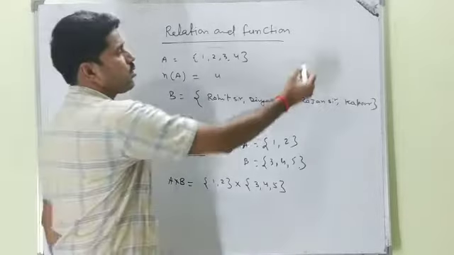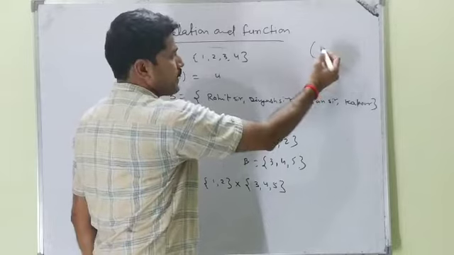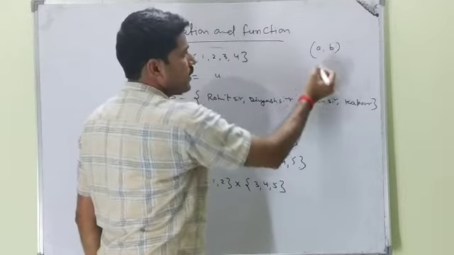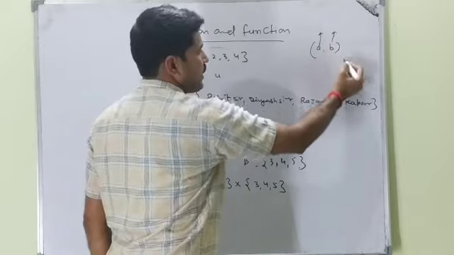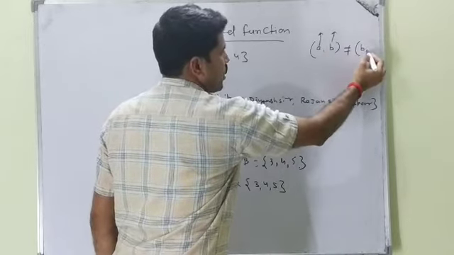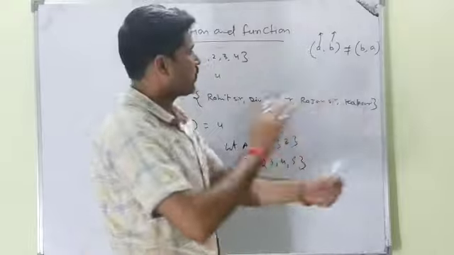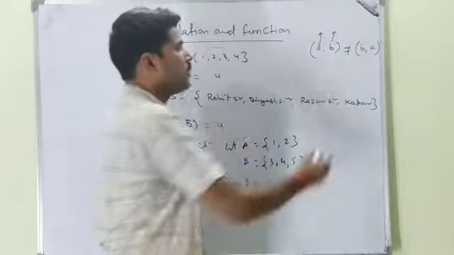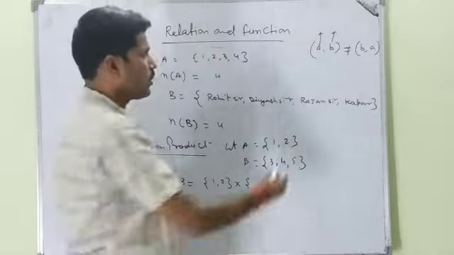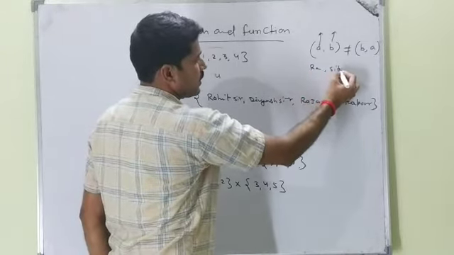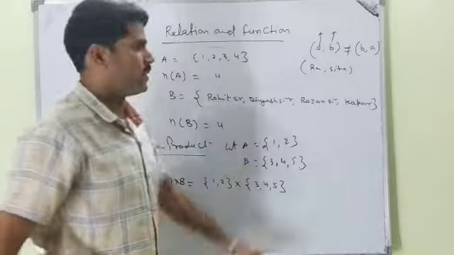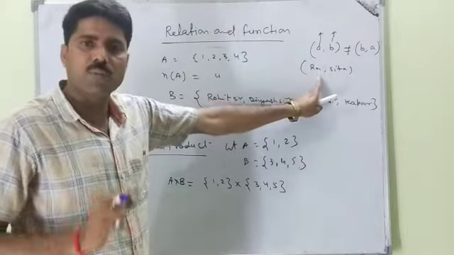One thing I am telling you: what is an ordered pair? An ordered pair means a pair of two objects (a, b). This is first and this is second. Make sure in an ordered pair (a, b), if you change the values, reversing the position, they will not be equal. Both are separate things. Because Ram, Sita: what is the relation? You will say Ram is the husband of Sita.